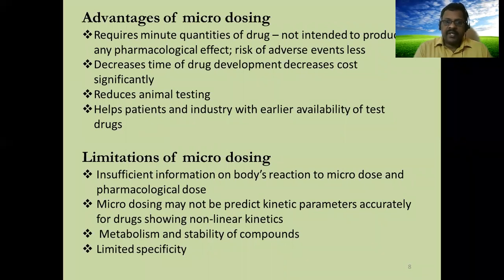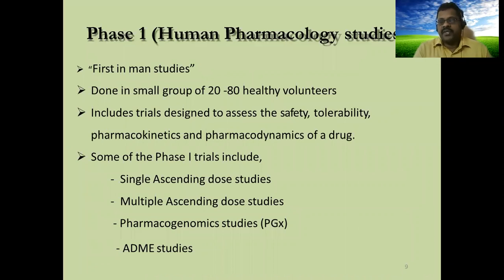Microdosing may not predict kinetic parameters accurately for drugs showing non-linear kinetics. If the dose is higher, responses may be higher; the dose is very less here, so non-linear kinetic drugs will not show proper results. Metabolism and stability of compounds are also difficult to find with a very small quantity. Limited specificity. So these are the disadvantages related to phase 0.